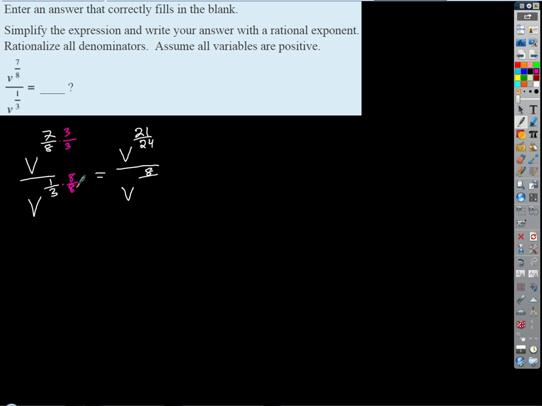That's an 8 down there too. So multiplying across, we get 8/24ths. 21/24ths is bigger than 8/24ths, so we'll leave the base on the top and subtract the bottom exponent. 21/24 minus 8/24 is just 13/24, and so that's our answer, v to the 13/24.